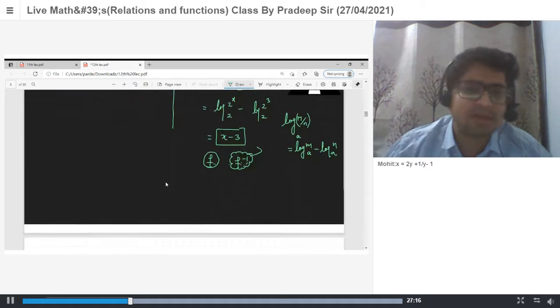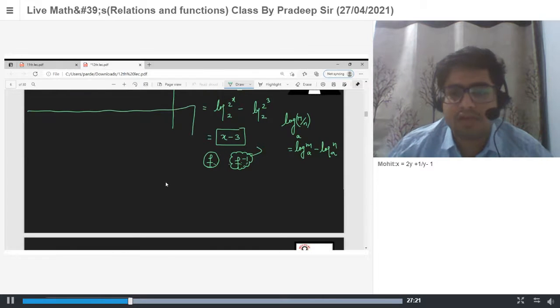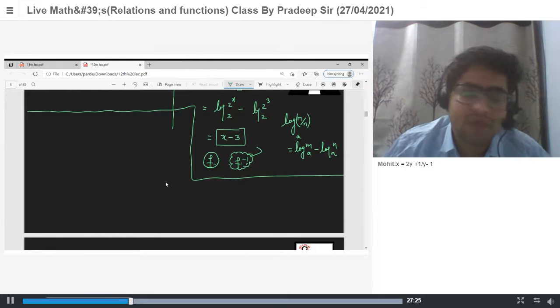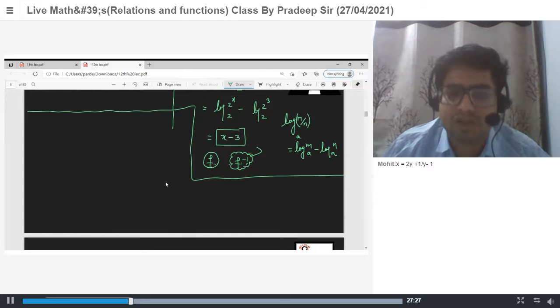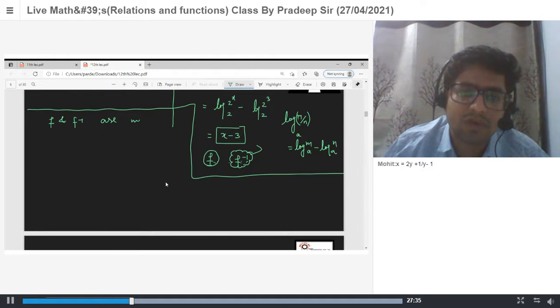And next one, properties. The first property is that the inverse of a function is unique, and the next property is that f and f inverse x are mirror images. f and f inverse x are mirror images about the line y is equal to x.